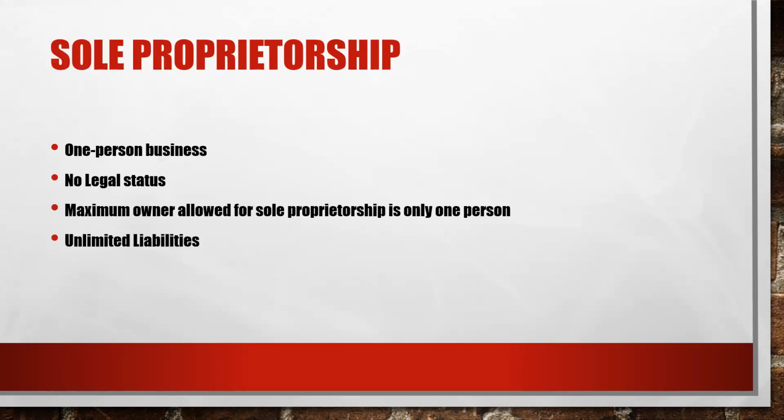All the properties and assets of the company are owned by the sole proprietor, and the business is also managed by the sole proprietor by his or herself. The termination of the business occurs when the owner dies or when the owner chooses to terminate the business. These are the characteristics of the sole proprietorship.